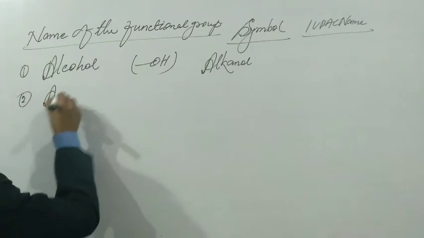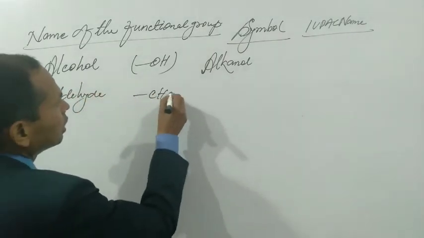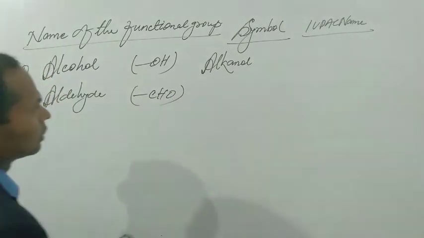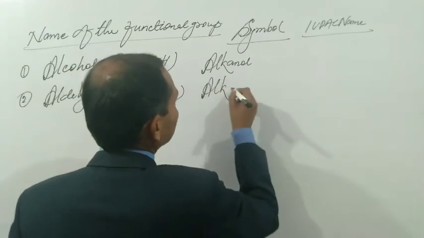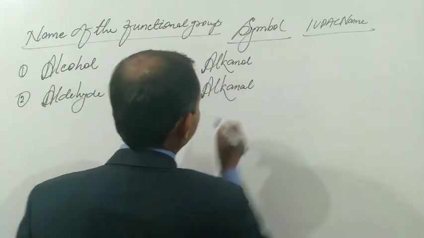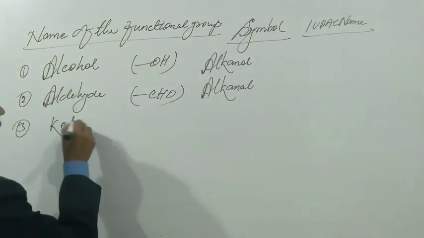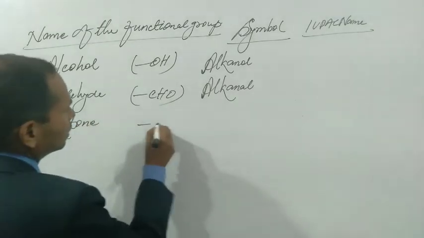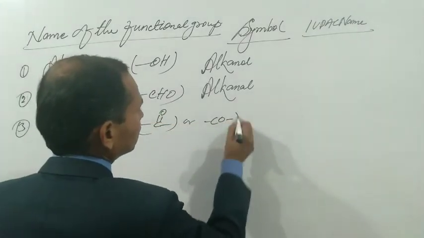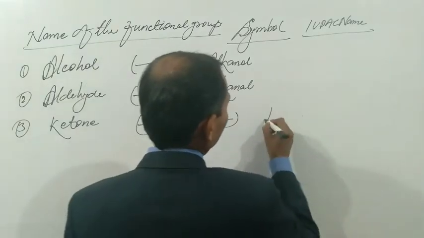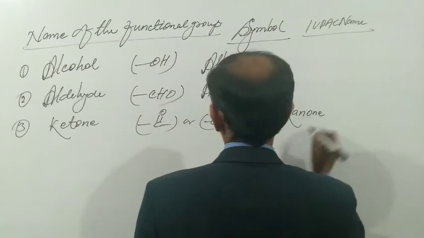Second is aldehyde. The symbol of aldehyde is CHO, and the IUPAC name of aldehyde is alkanal. Third is ketone. The IUPAC name of ketone is alkanone.